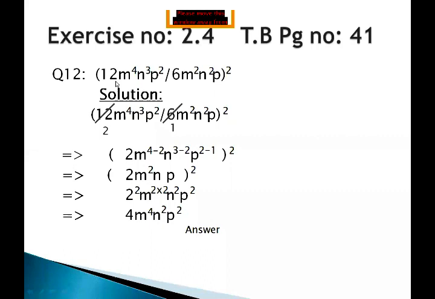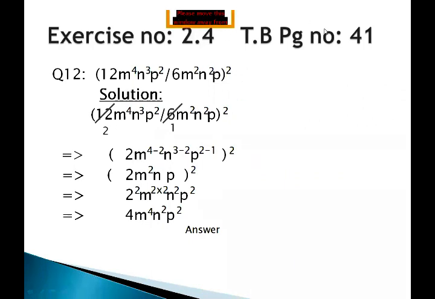What is 12 to the power? What do you think? Good. It is 1. It is not mentioned, it means it is 1. (12 m to the power 4, n to the power 3, p to the power 2) upon (6 m to the power 2, n to the power 2, p to the power 1), and the whole exponent is 2. If there is nothing mentioned as the raised form, it is understood the exponent is 1.